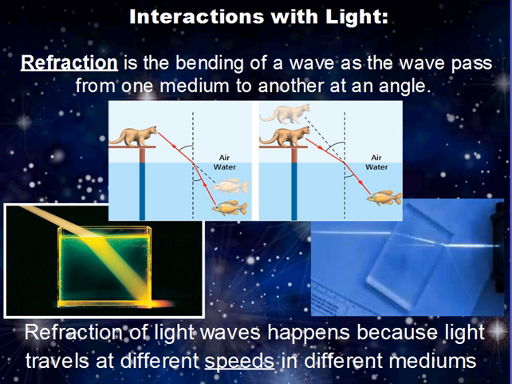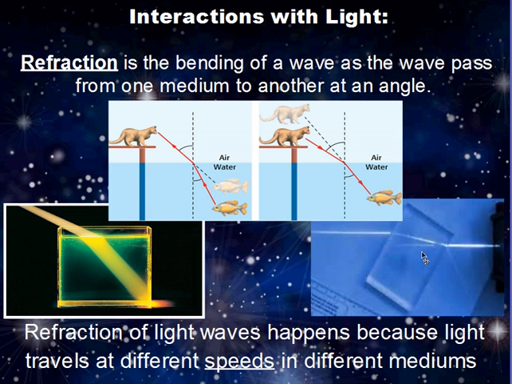Alright, back to review. Remember, refraction is the bending of light as it passes from one medium to another. Light refracts because light travels at different speeds in different mediums. Fastest is in space, where there is no medium. You've heard of it as the speed of light. That's in space. It's a little bit slower in air, then it's a little bit slower in water, and it's the slowest through a solid material.